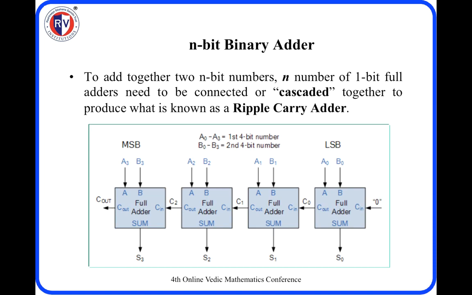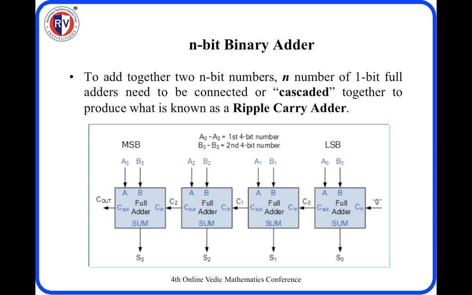So we need 4 full adders for 4-bit addition. Observe, A0, B0 are given to the first full adder, A1, B1 to the second, A2, B2 to the third, and A3, B3 to the fourth full adder. And the carry into the first full adder is 0 because there is no carry from the previous stage, because A0 and B0 are the LSB of the given 2 4-bit numbers.